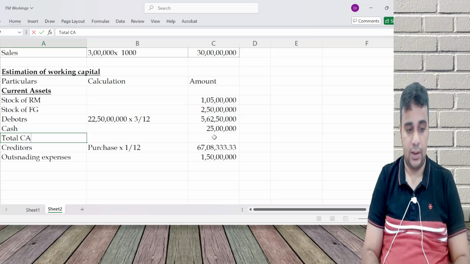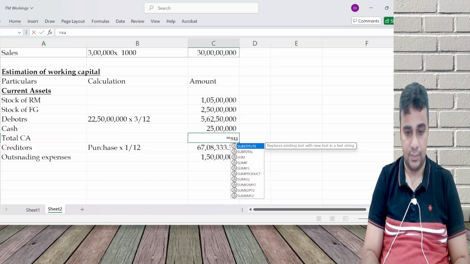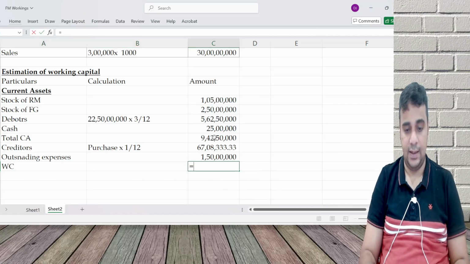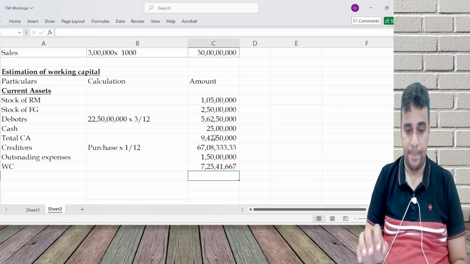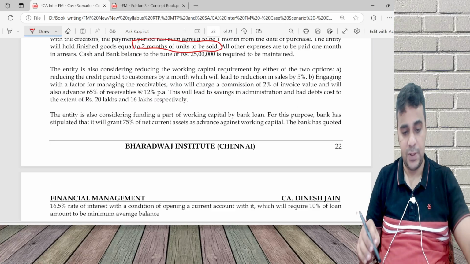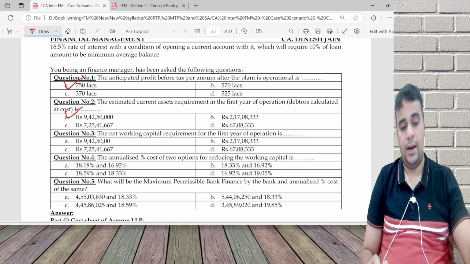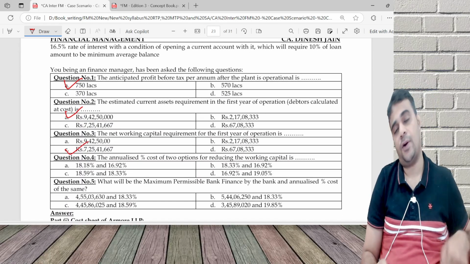Total current asset, and working capital is current assets minus current liabilities. So the net working capital is 725 41.